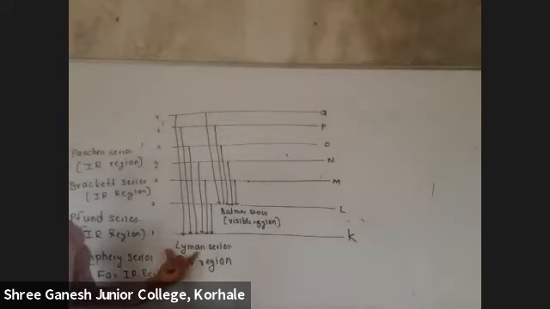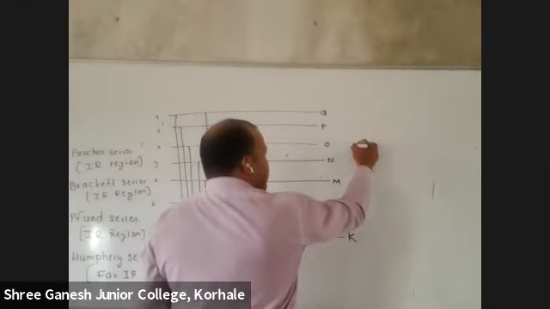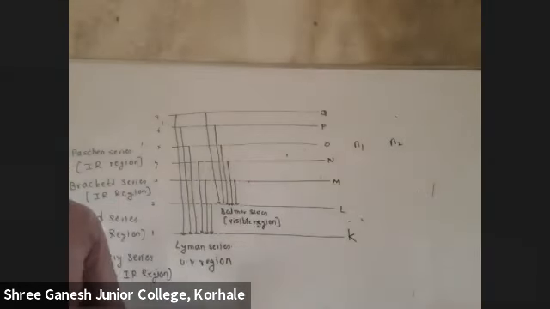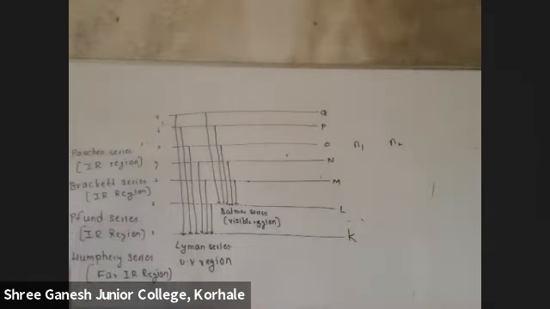Here ground state is first for Lyman series. For Balmer series, it is 2. Got it? So you'll always have to tell me n1 and n2. n1 is ground state and n2 means, now for Lyman series, I'll say n1 is equal to 1. Correct?